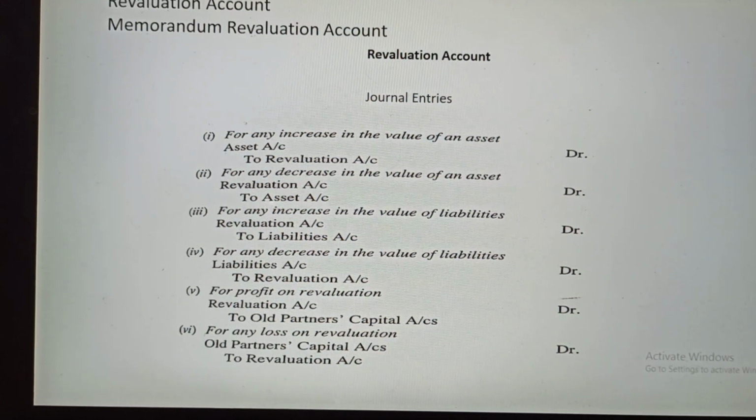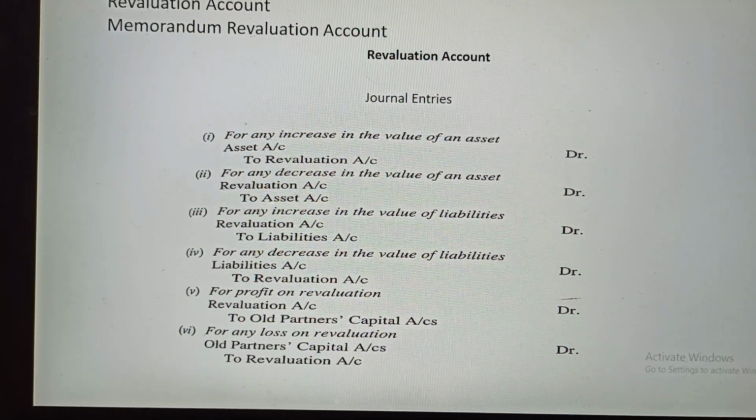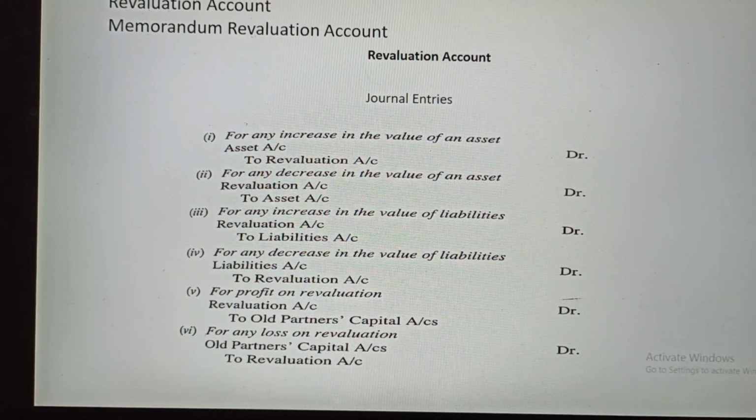He should also suffer because of any depreciation in the value of assets. And the same thing should be for the liabilities as well. Therefore,